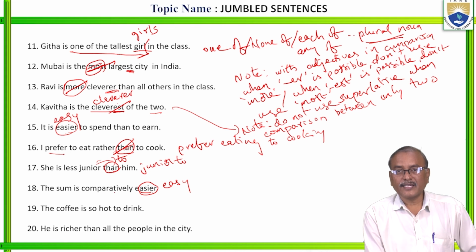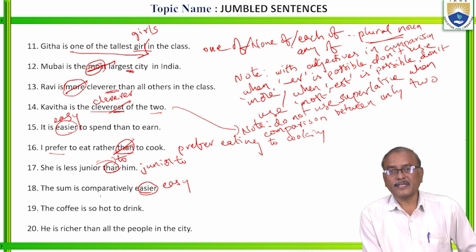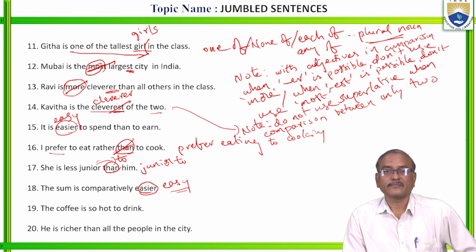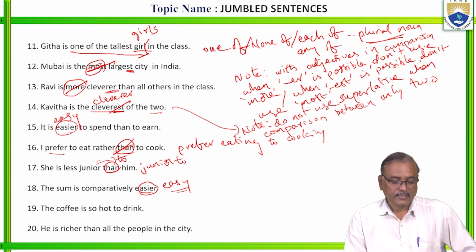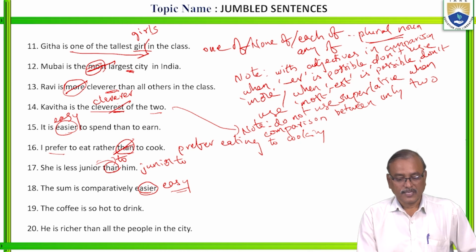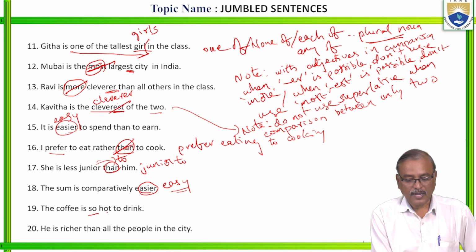Here the word already comparatively is there. When it is already there, no need of again comparative degree. Easy itself is in comparison. Right? The coffee is so hot to drink. So remember, so hot to drink. Right? So remember the formula here.